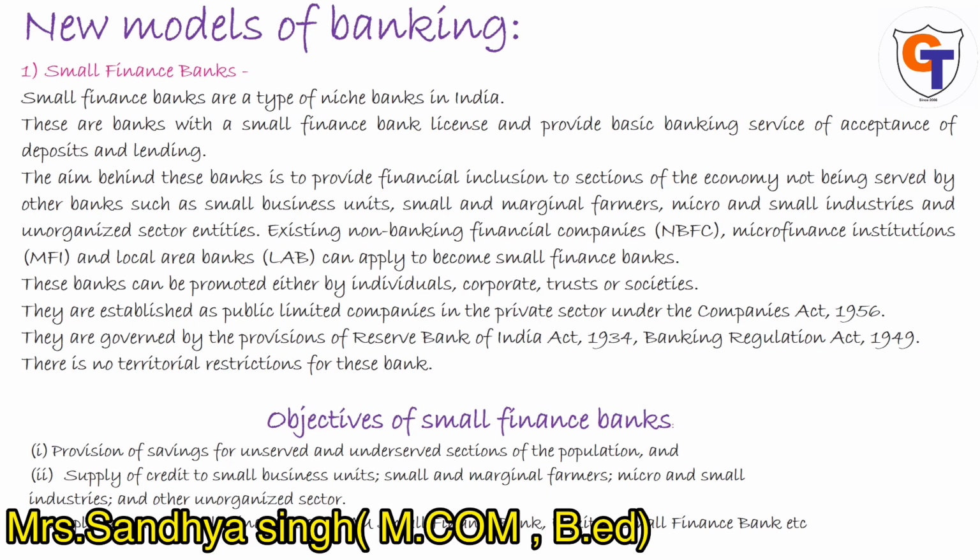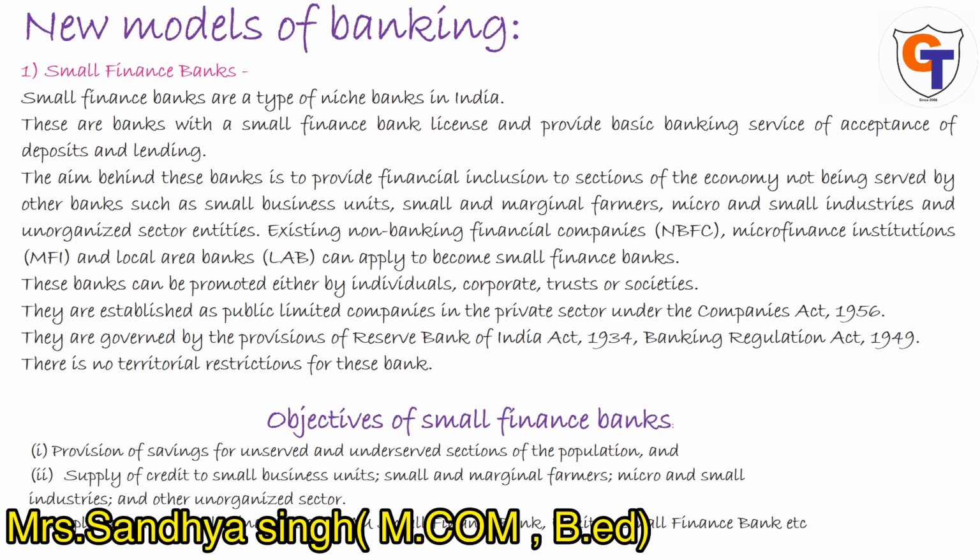The first objective is the promotion of saving, provision of saving for unserved and underserved sections of population, and second, supply of credit to small business units, small and marginal farmers, micro and small industries, and other unorganized sector. Examples are Jana Small Finance Bank, Equitas Small Finance Bank.